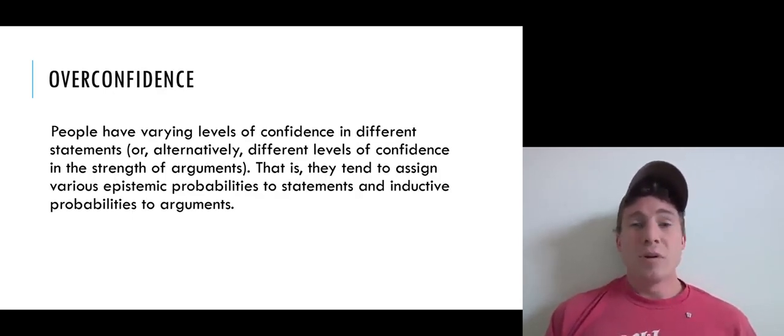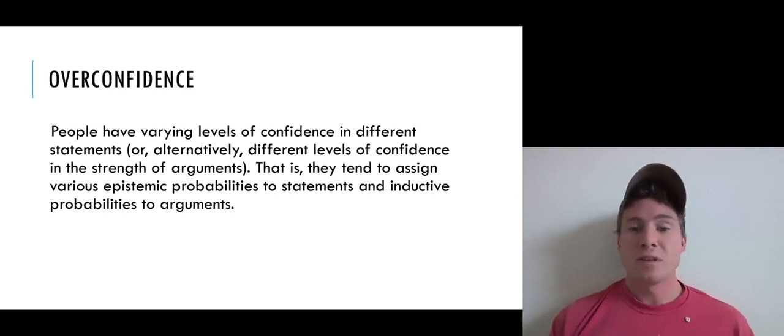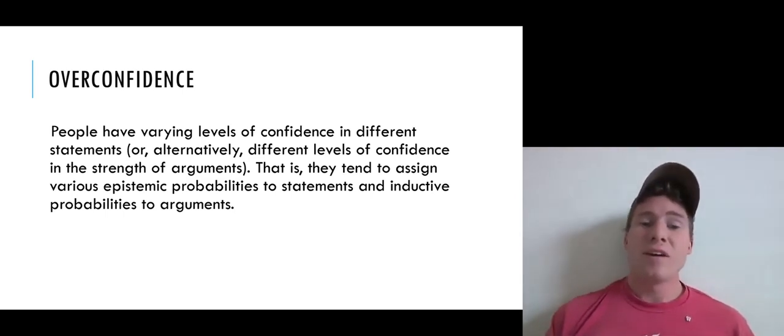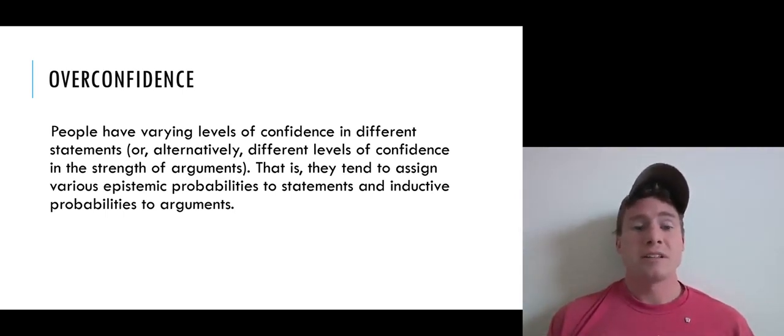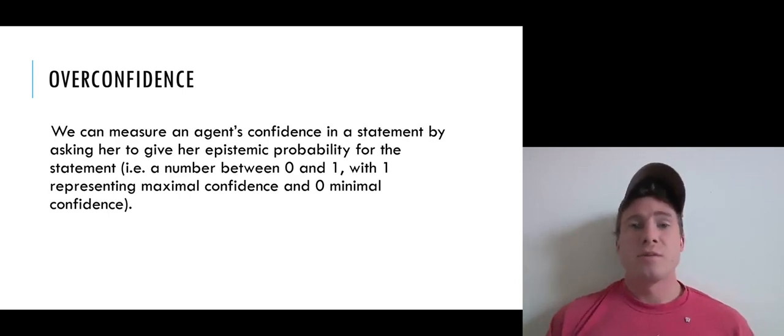Okay, now we're going to talk about a final bias or systematic error that humans tend to commit, and that is overconfidence. Right? So people have varying levels of confidence in different statements, or alternatively, we could say different levels of confidence in the strength of different arguments, if you want to speak in terms of arguments. Right? As they tend to assign various epistemic probabilities to statements and inductive probabilities to arguments. Right? And we can measure an agent's confidence in a statement, or the extent to which they think an argument is inductively strong. Although, for simplicity, I'm just going to speak in terms of statements from here on.